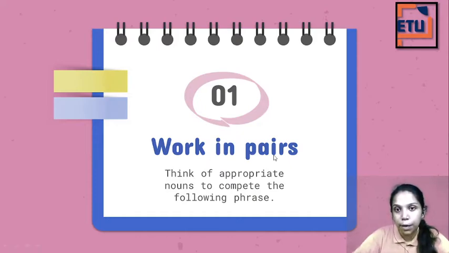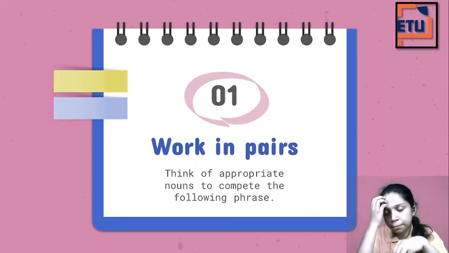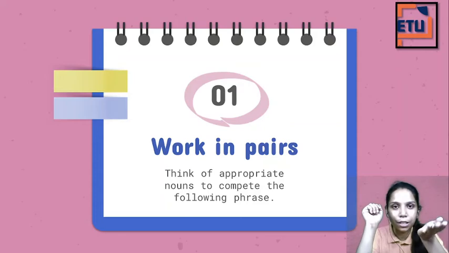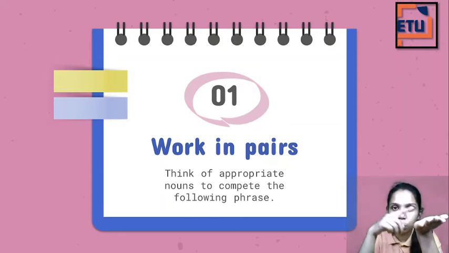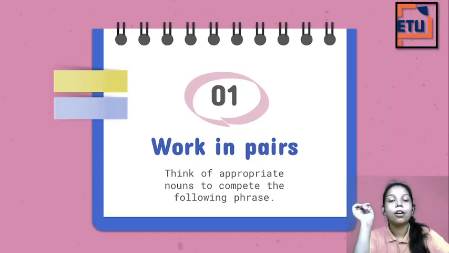Work in pairs. Now see, what does pair mean? Suppose one shoe. You cannot walk in one shoe, right? You need another shoe. That is a pair, right? जो चीज जुड़वा में होता है, that is nothing but pair. See, a pair of shoes, a pair of socks. Can you wear one sock? No, right? You need another sock. So these are called pairs.